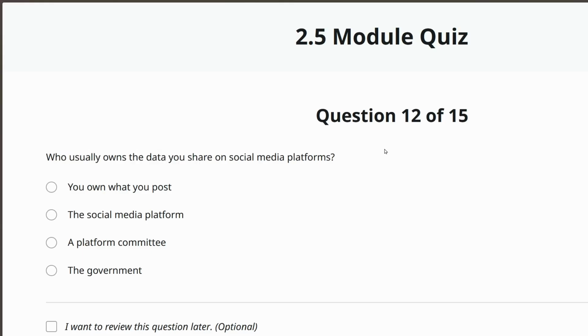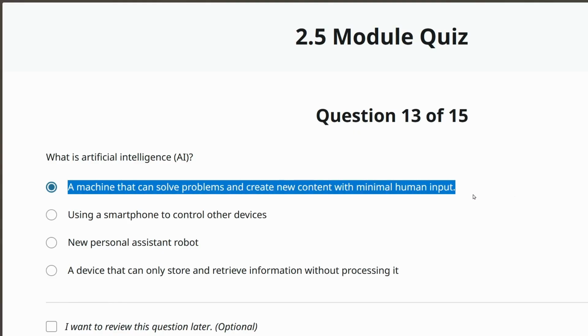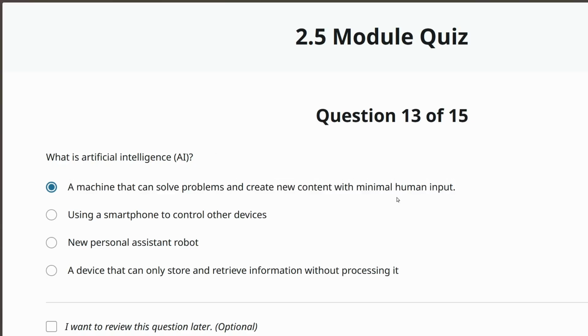Who usually owns the data you share on social media platforms? The social media platform. It's in the agreement, the terms of agreement that you click on like this and then hit sign me up. What is artificial intelligence? If you remember this question from a different video, you know that this is the correct answer, but I have a little problem with this answer. It's a little bit misinformed.